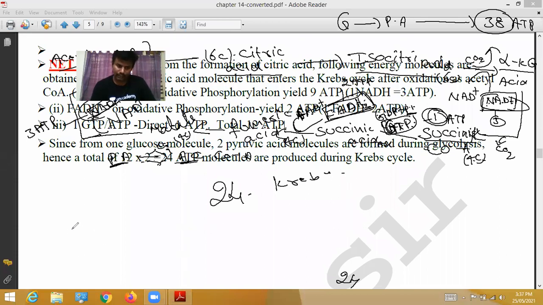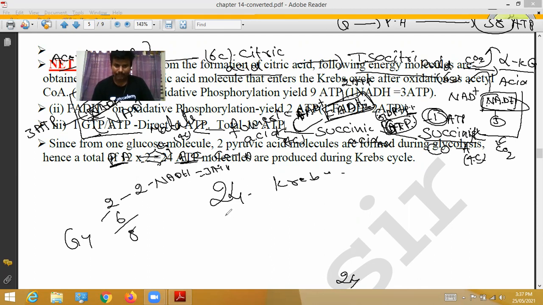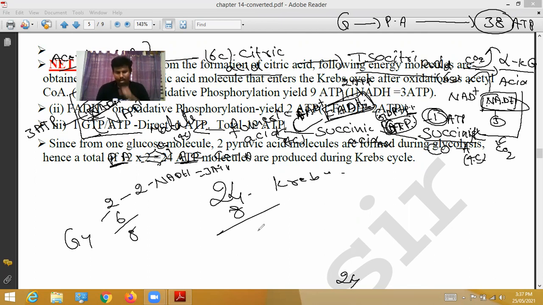In glycolysis, 2 ATP molecules are directly formed and 2 NADH are formed. Each NADH oxidized gives 3 ATP, 3 twos are 6, so 8 ATP molecules in glycolysis. Adding the 24 from the Krebs cycle, totally 32 ATP molecules are formed.